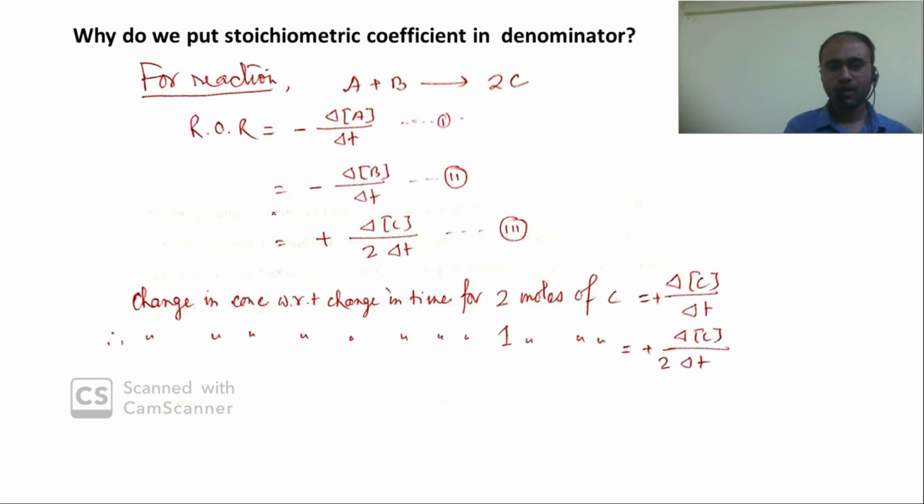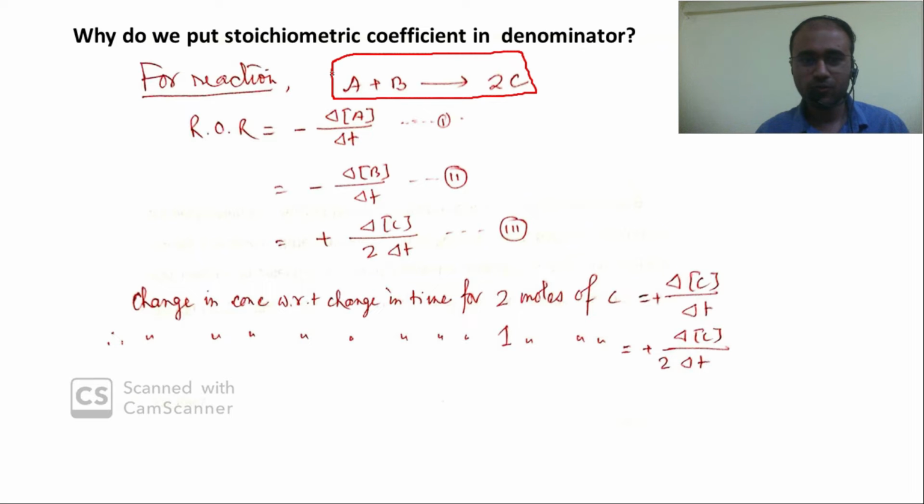Now let's check why we put the stoichiometric coefficient in the denominator. Let's take another example to understand this. If this is a reaction, A plus something giving you 2 moles of C, then the rate of reaction can be written in 3 ways. We have checked it twice earlier. For A, change in concentration of A by change in time, stoichiometry is 1, so it is multiplied by 1.